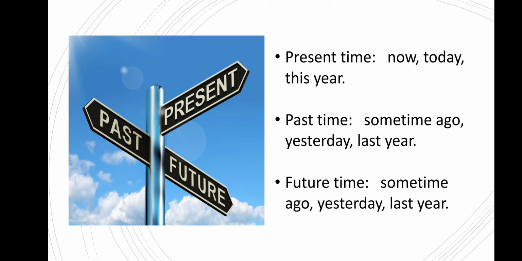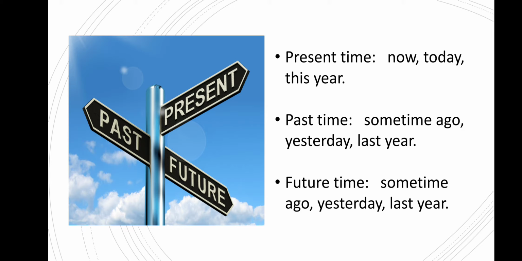We say sometimes, some time ago I met him, or some time ago I was with my friend. So these words are all showing past time.